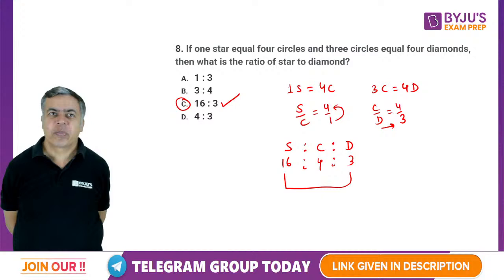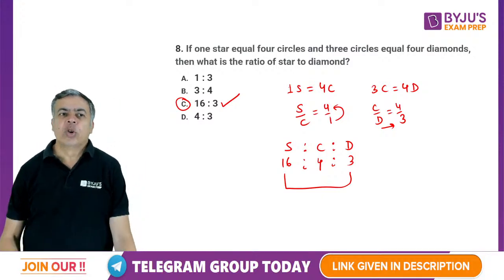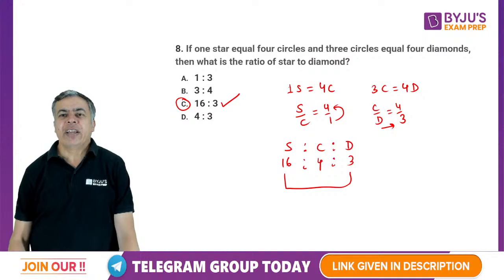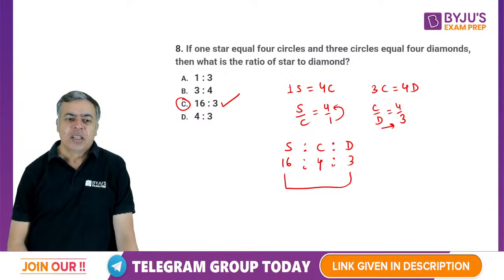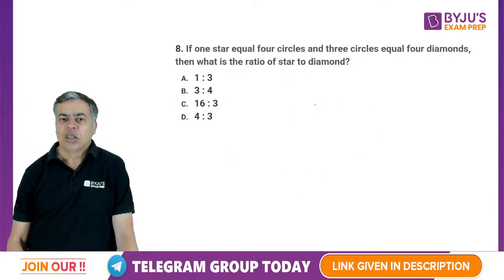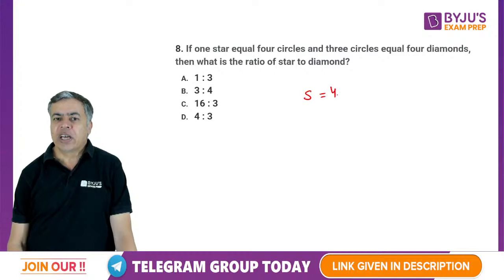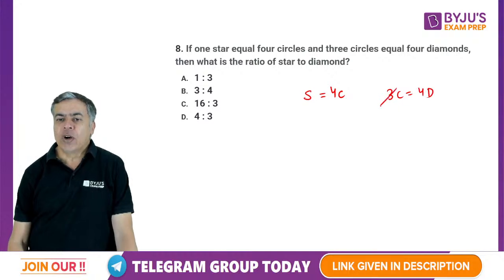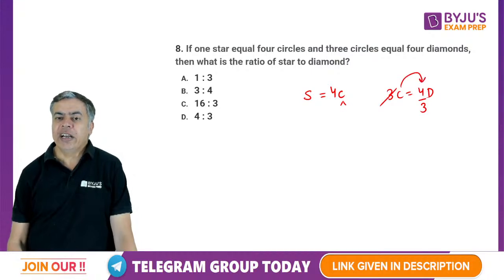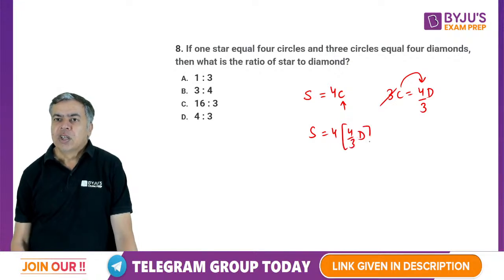Okay, you can do it mathematically also. I am writing in the ratio form, otherwise you can do it in fraction form. 1 star equal to 4 circle, whereas 3 circle equal to 4 diamond, means 1 circle is 4 by 3 diamond. So put the value of circle here, so star equals 4 into 4 by 3 diamond. So star by diamond becomes 16 by 3. This is required.